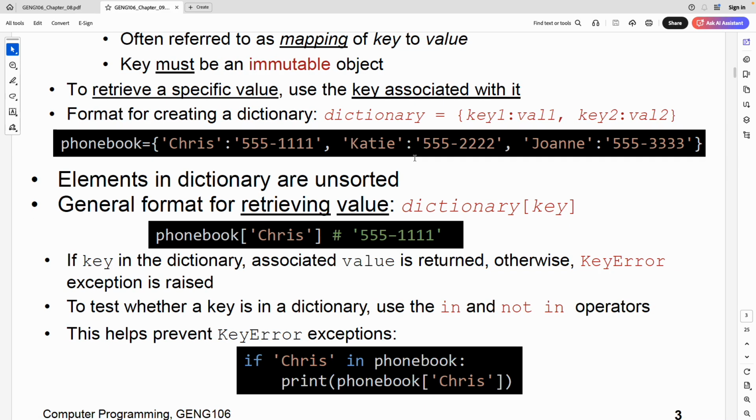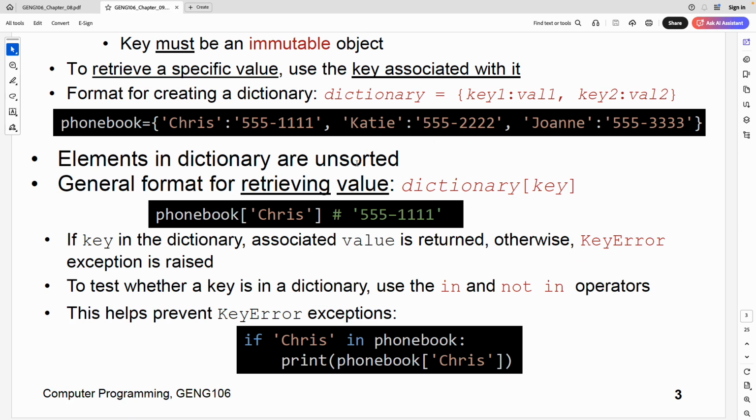Now, here's one challenge. If I know that I have 5 items in a list and the indexes are numbers, I know that there's some item in index 3, some item in index 4. I don't need to worry about it, as long as I know how many items there are in the list. But in a dictionary, okay, I know that there are 3 students, but what are they? I cannot use 0, 1, 2.